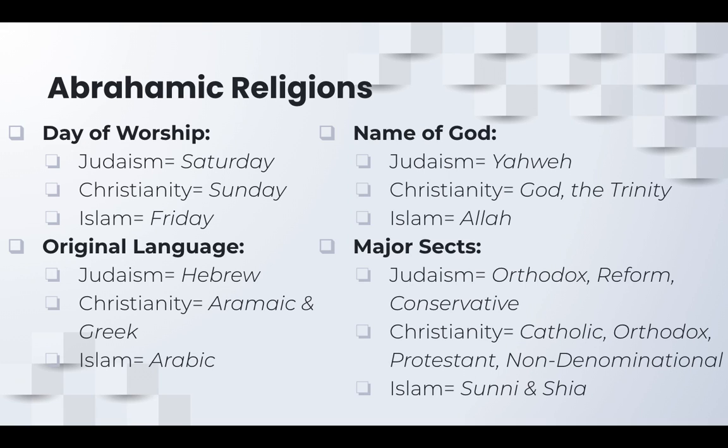Major sects of Judaism. So there's Orthodox Judaism, there's Reform Judaism, and there's Conservative Judaism. Christianity, we've talked a little bit about this when we talked about Europe, but there's Catholicism, Roman Catholicism, then you have Orthodox, then you have Protestantism, and then non-denominational. So basically non-denominational is one that doesn't fit in those other three categories. And then in Islam, the major sects are Sunni and Shia.